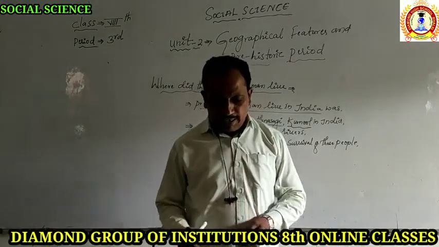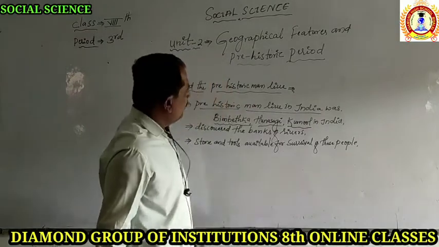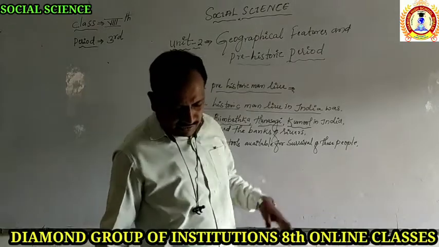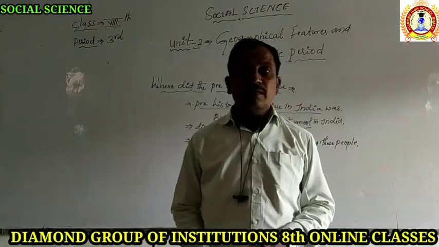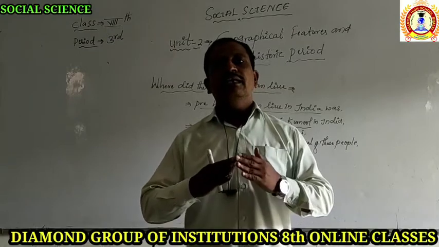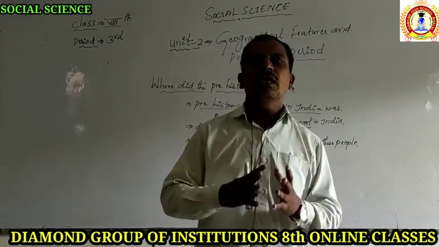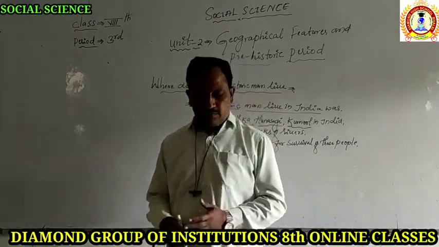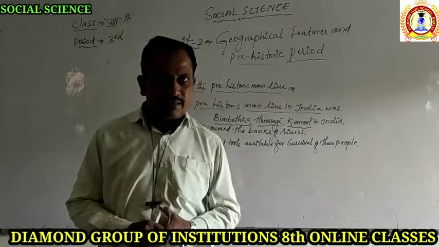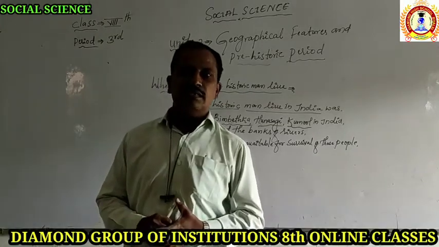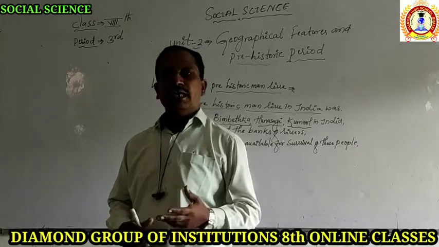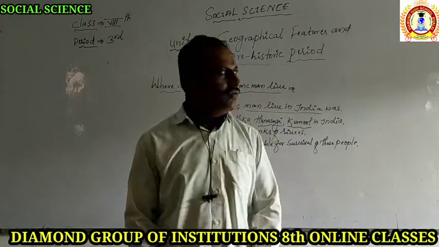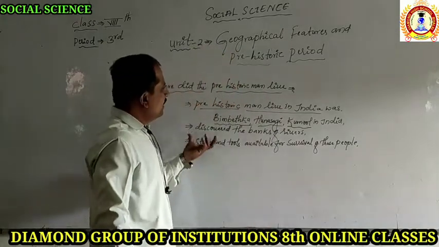The next point we are going to see is related to prehistoric man. He lived in areas where all the needs of that period were satisfied. So these sites are called residential sites, or industrial sites, because people lived permanently in these areas. These are the important things we learned in this class.